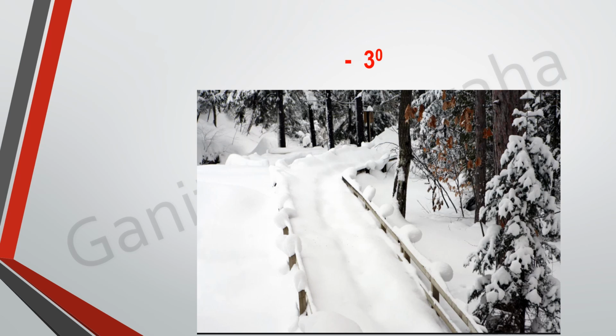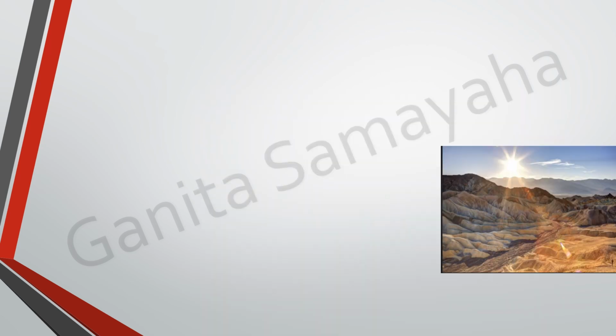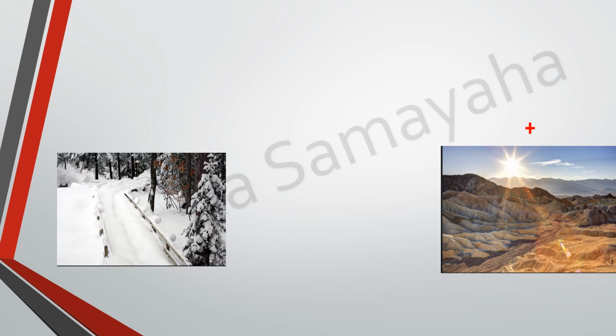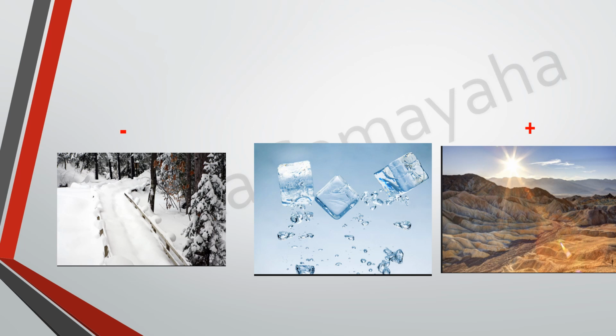Okay, children. So, we have got a situation whereas if it is very hot, we indicate it as plus, and if it is cold, we indicate it as minus, that is below 0 degrees, and 0 degrees is a temperature where ice gets formed. Formation of ice takes place at 0, and above 0 we consider it as plus, and below 0 we consider it as minus.